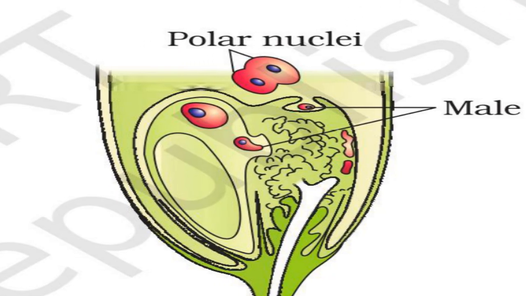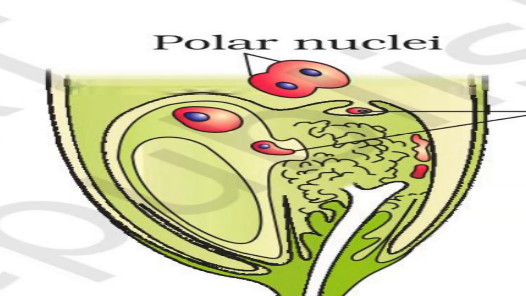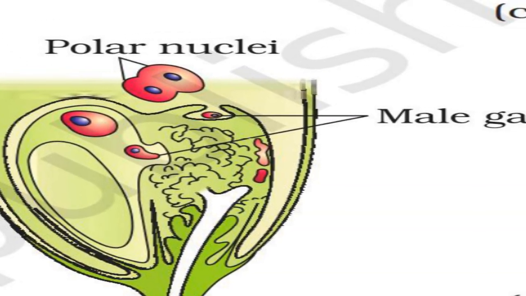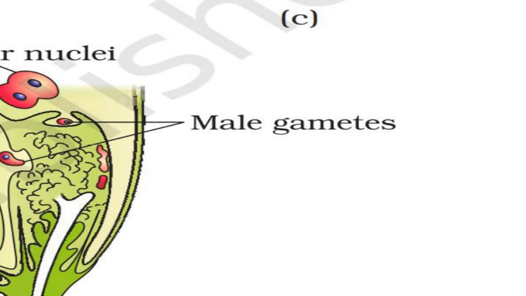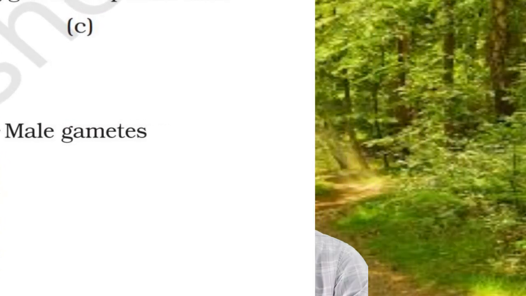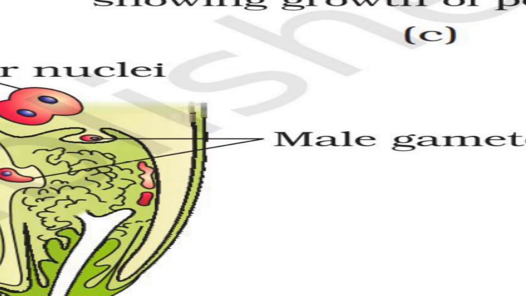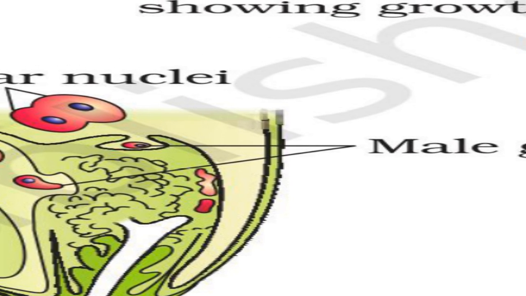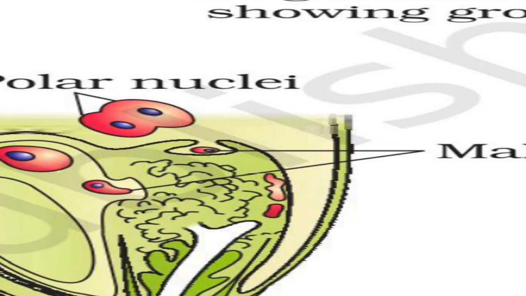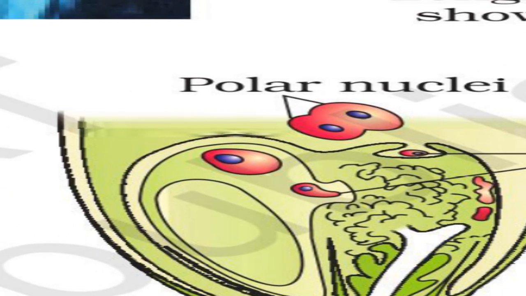Syngamy: one male gamete fuses with the egg cell to form a diploid zygote. Second is triple fusion. The second male gamete fuses with two polar nuclei in the central cell to form a triploid primary endosperm nucleus (PEN).